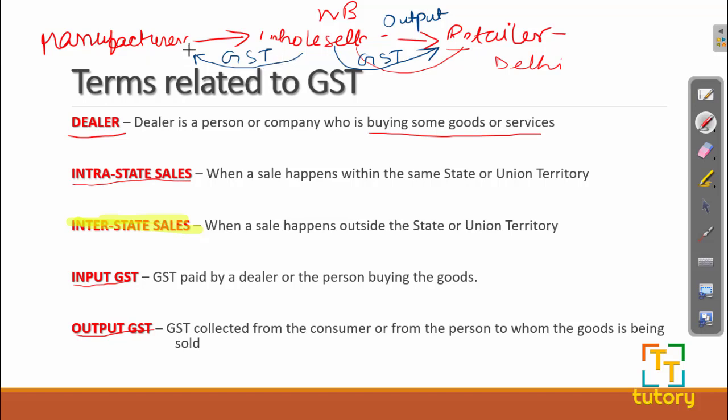What the wholesaler pays to the manufacturer is his input GST, and when he collects the GST from the retailer, that is his output GST. We will look at input GST and output GST once again when we look at input GST credits.